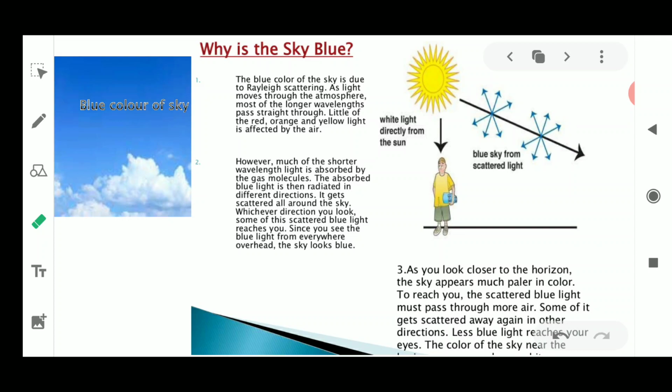But when we talk about the color of the sky, we always say that it is blue. It is because of the scattering of light in the atmosphere. So this was again an example of atmospheric refraction, where we could see that the sky is blue in color.